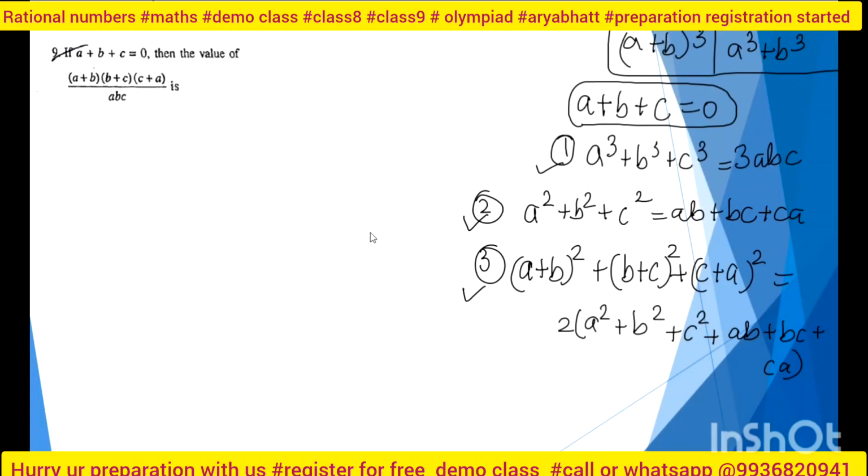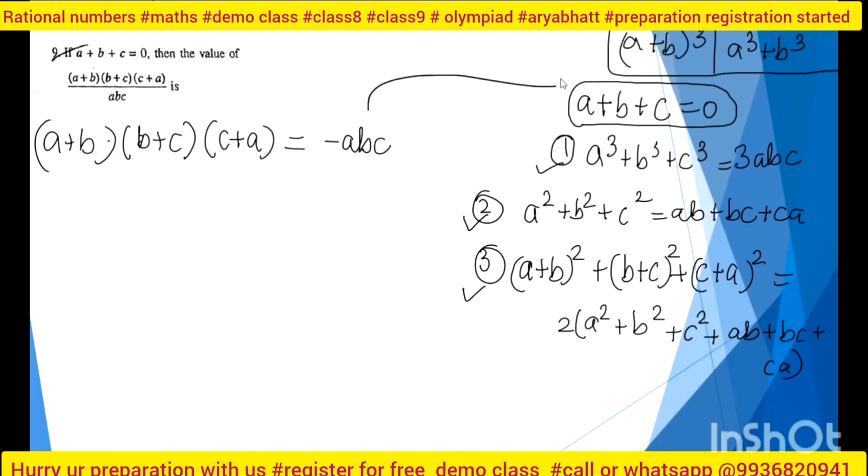Now can you tell me how I can use this result here? See, I have a plus b, b plus c, c plus a. Because a plus b plus c is equal to 0, this entire thing will become minus abc.